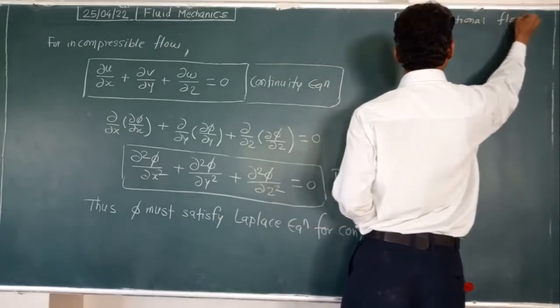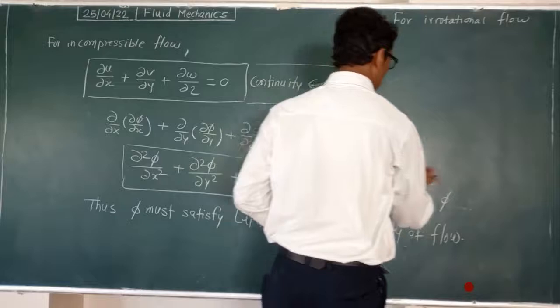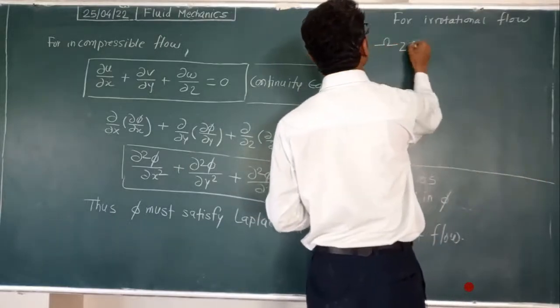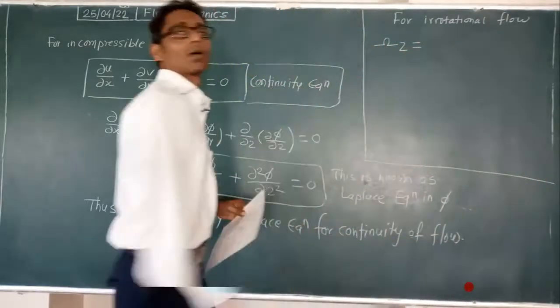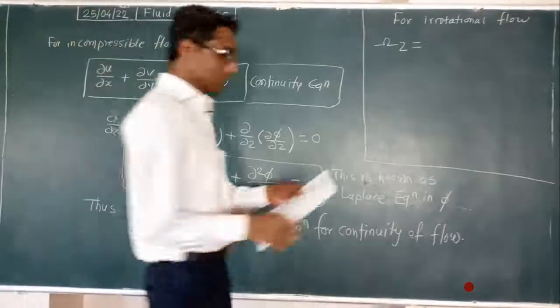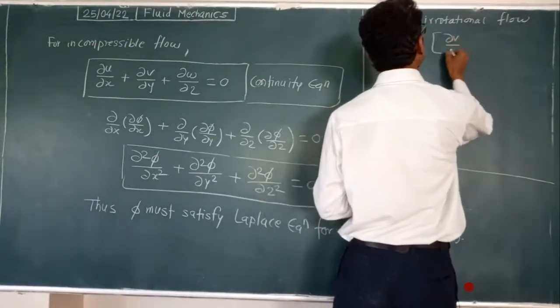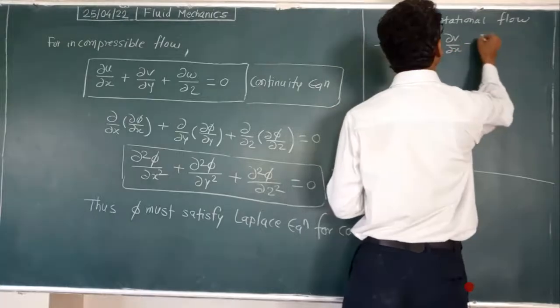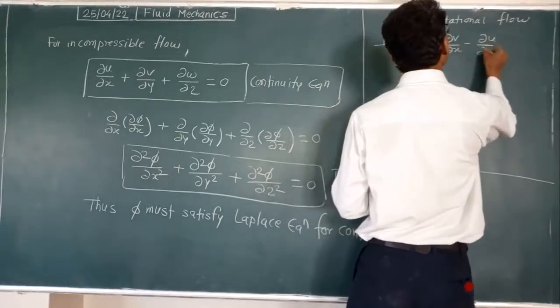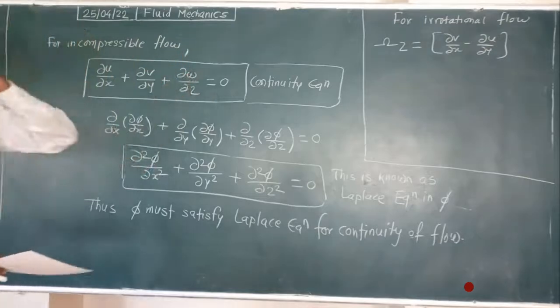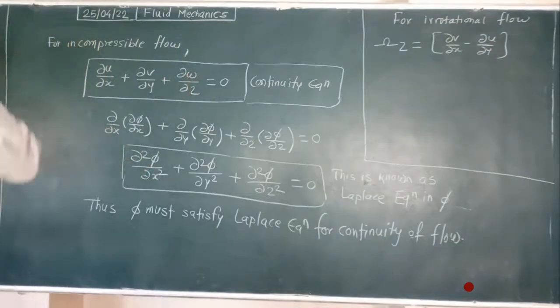In the earlier discussion, we have vorticity along the z direction, means vorticity z is equal to delta v by delta x minus delta u by delta y. Now we will check whether the irrotational flow is possible or not.